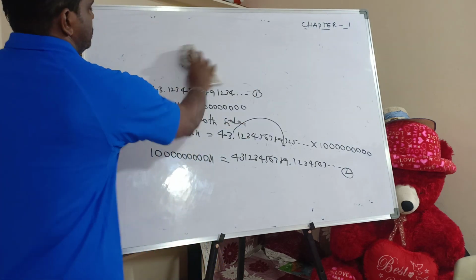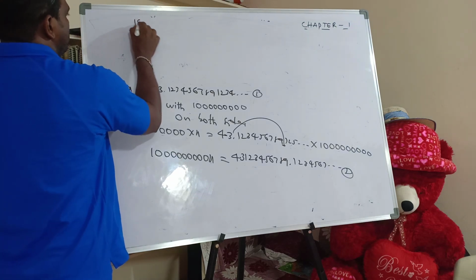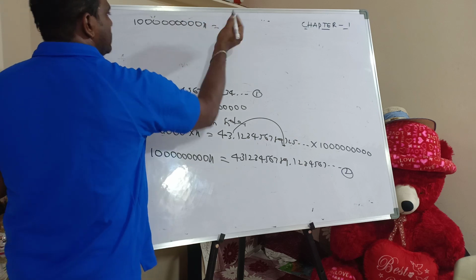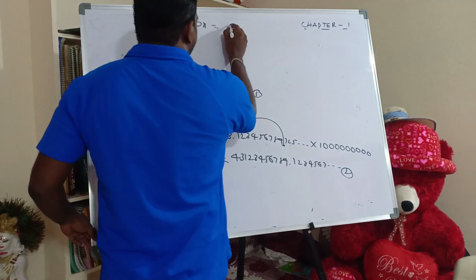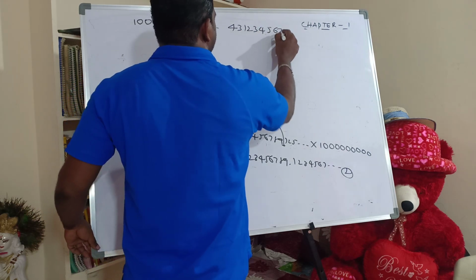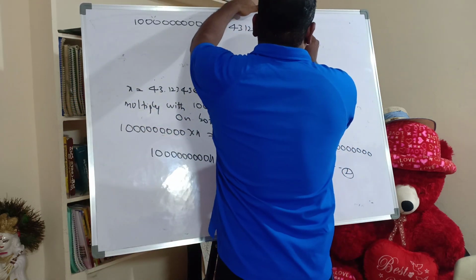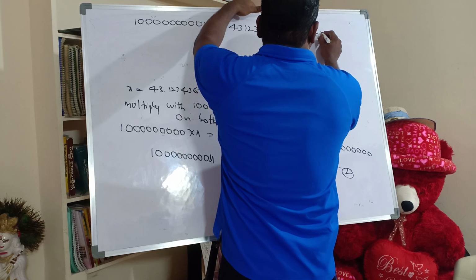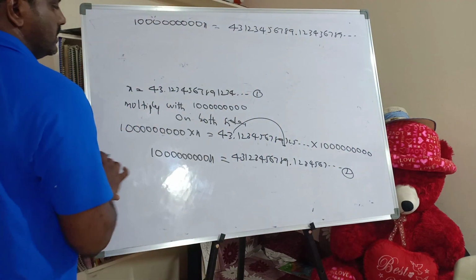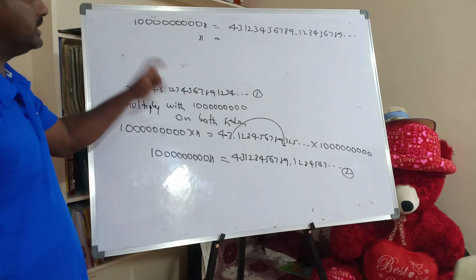What is equation 2? This. How much will I get? 1.123456789 repeating, x is equal to 4.3123456789 repeating, and so on. This is equation 2. And what is equation 1? x is equal to 4.3.